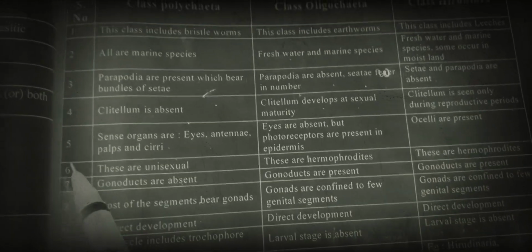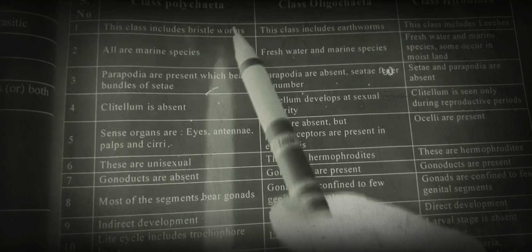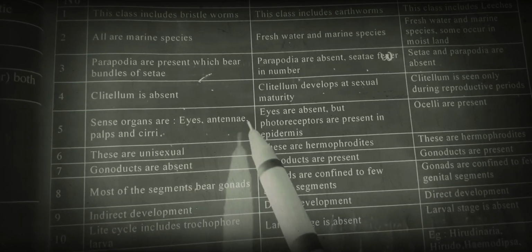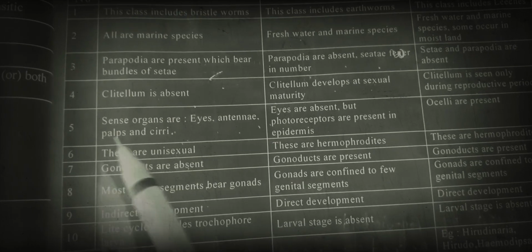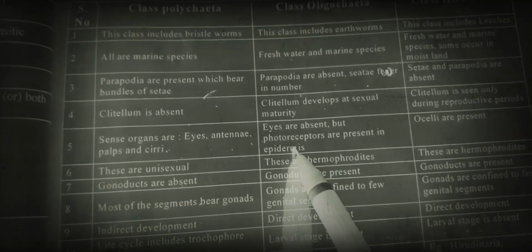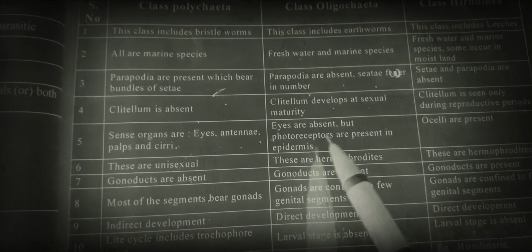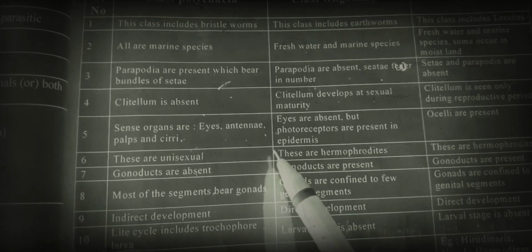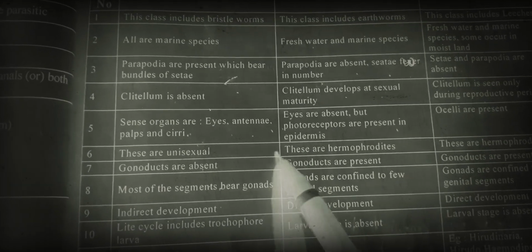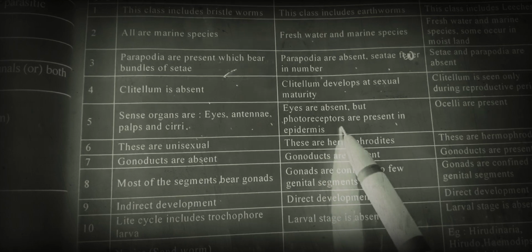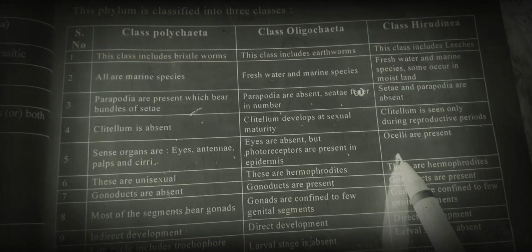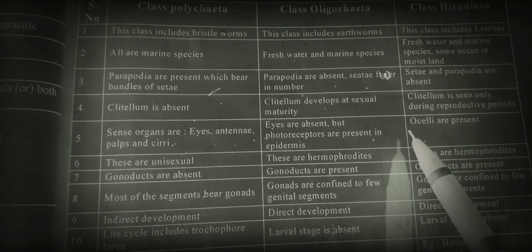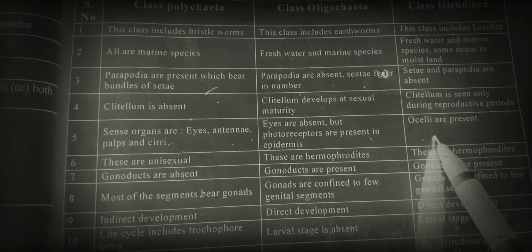Next, sense organs of class Polychaeta are eyes, antennae, palps and cirri. In oligochaetes, eyes are absent but photoreceptors are present in the epidermis. In the class Hirudinea, ocelli are present as the sensory organs.